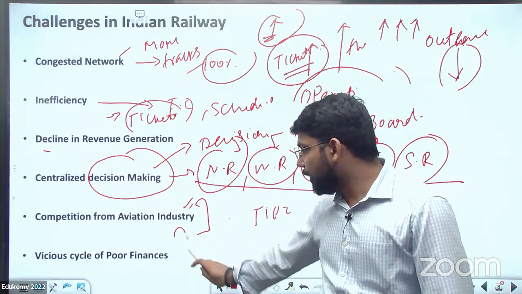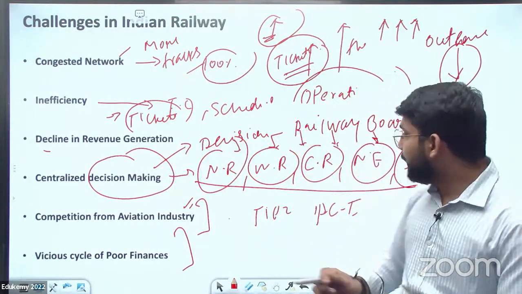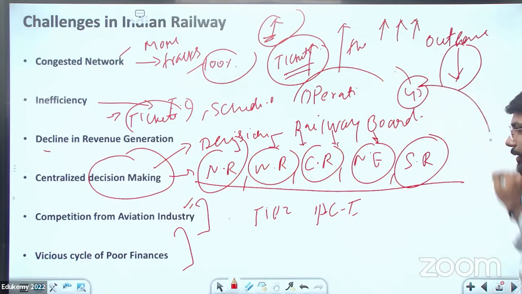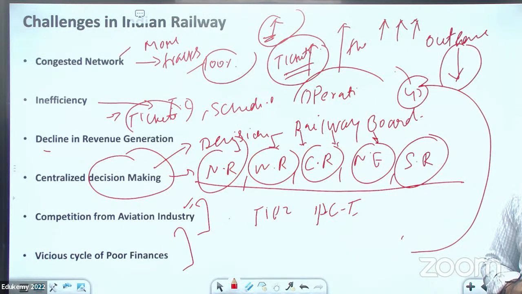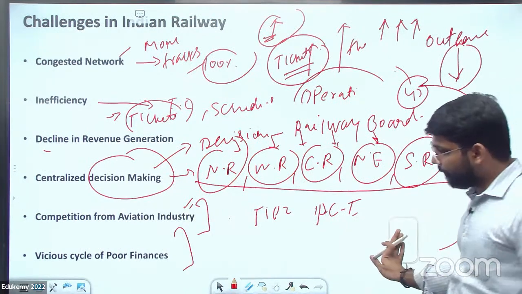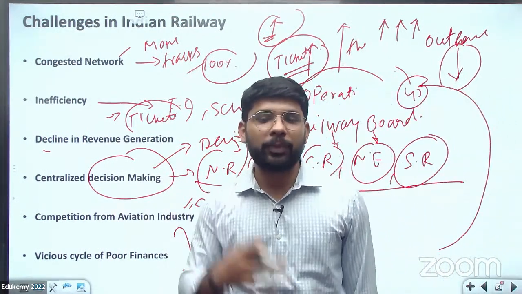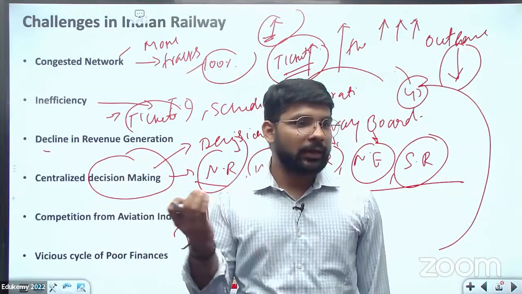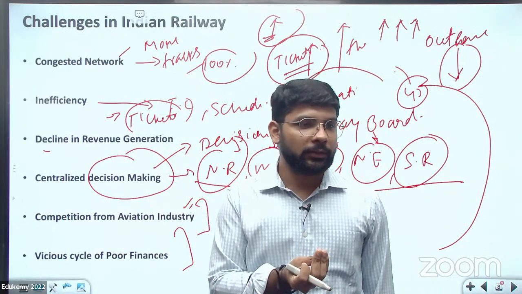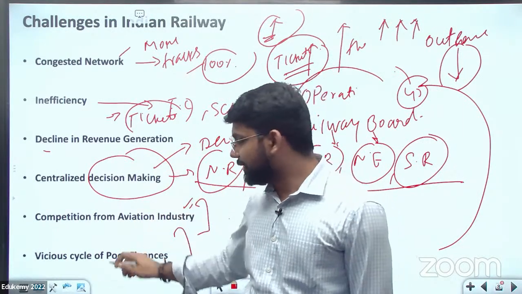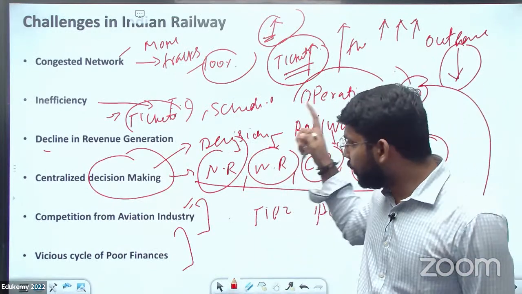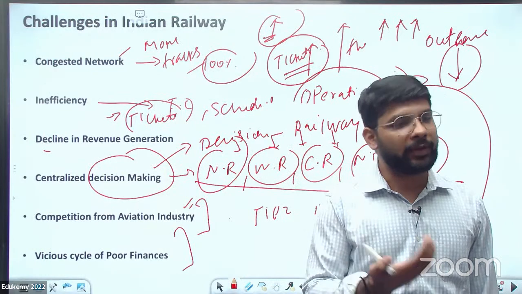Then the vicious cycle of poor finances. Like the railway is not getting the revenue. Agar revenue nahi aayega, to always in the poor cycle of finances. Like in the case of poverty, if any person is poor, he continues to be poor because of the employment, अच्छा employment नहीं है. There is no resources to that human. So again, that will be in the poverty. The same with the railway. They're not improving their revenue. So that's why always they are saying we are only getting 45 to 50%.